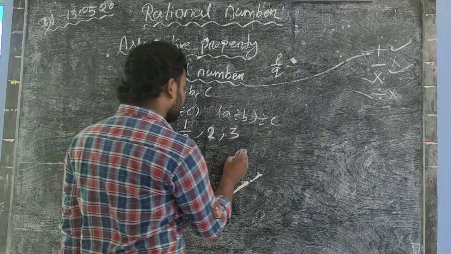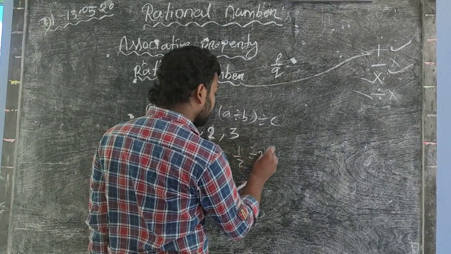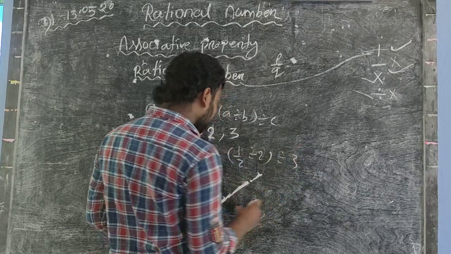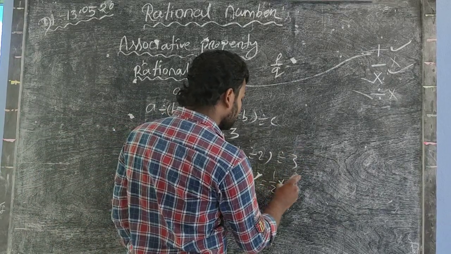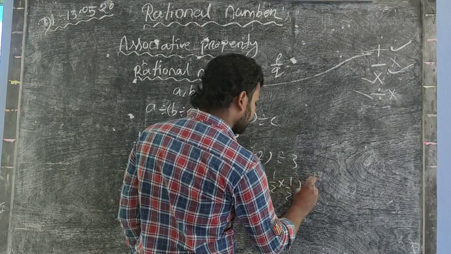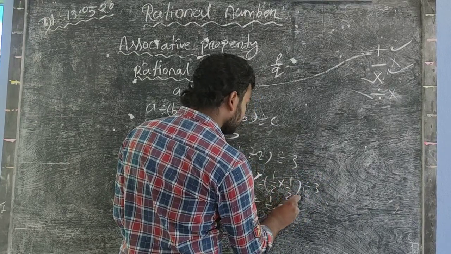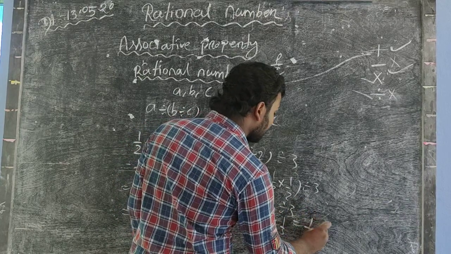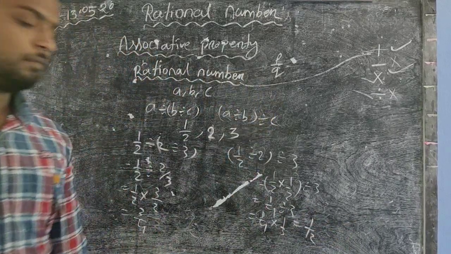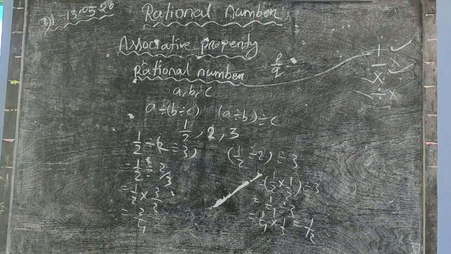Then 1/2 divided by 2 divided by 3. So equal to 1/2 into 1/2 divided by 3, equal to 1/4 divided by 3, equal to 1/4 into 1/3, equal to 1/12.